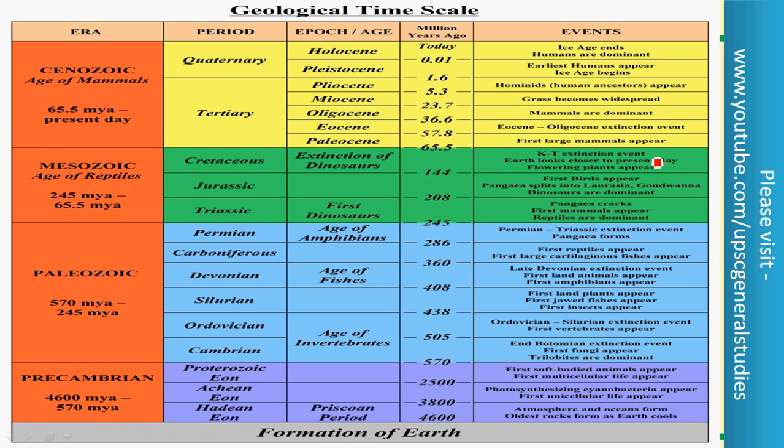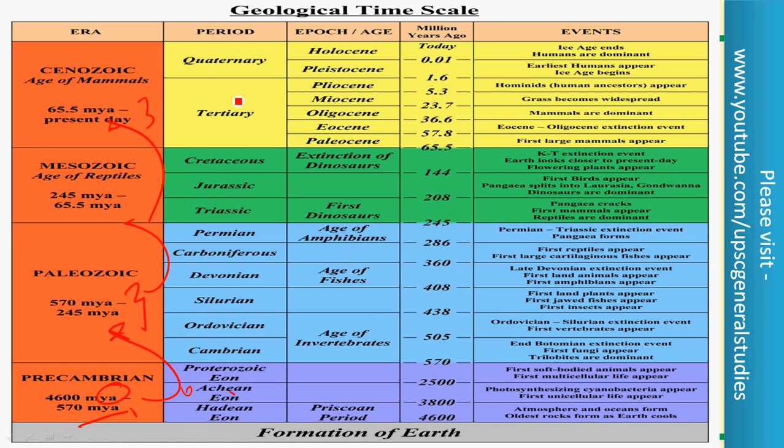As I mentioned earlier, the history of the earth was divided into 4 important eras. The first era is the Precambrian era. It started when the earth's history started, 4600 million years ago, and ended 570 million years ago. After the Precambrian era came the Paleozoic era, which ran from 570 million years ago to 245 million years ago, and after that the Mesozoic era came, and finally the Cenozoic era. The Cenozoic era started 65 million years ago and continues to the present day.